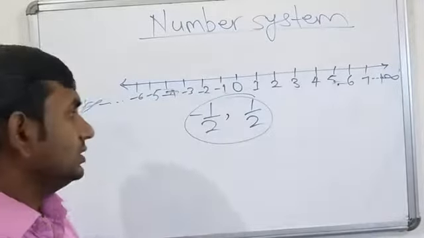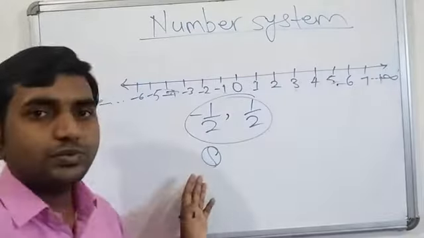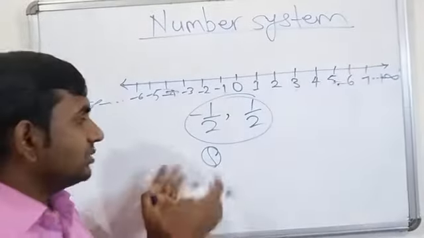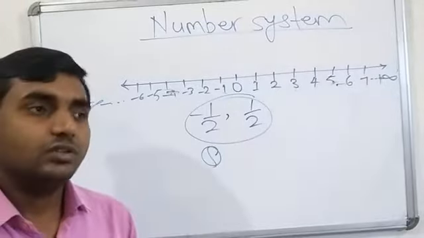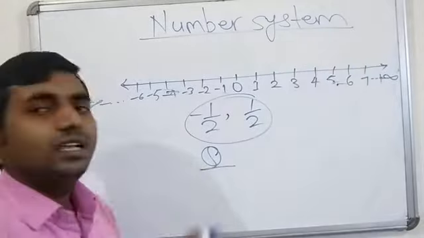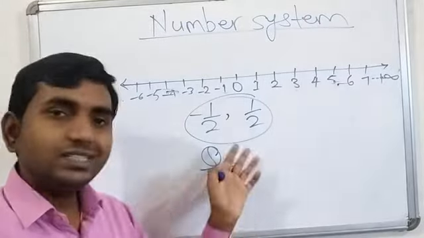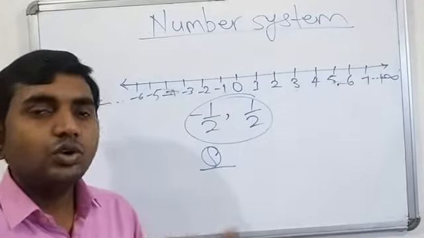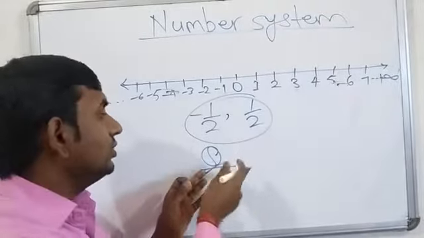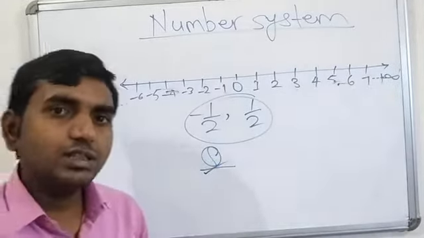A rational number is represented by the symbol Q. Here is the question: why do we represent rational numbers by the symbol Q? Because we know that a rational number is a ratio of two numbers, written in the form of p by q. So we find a result that is a quotient. We take Q from the word quotient, and it represents rational numbers.